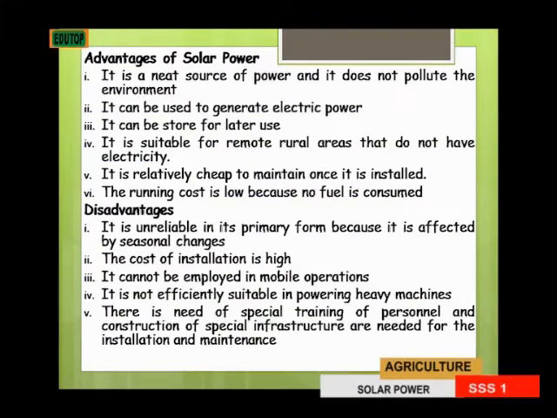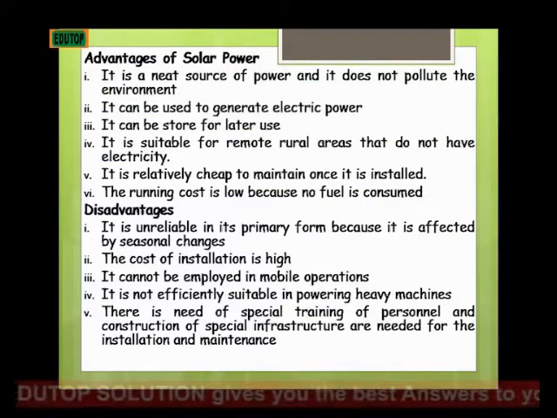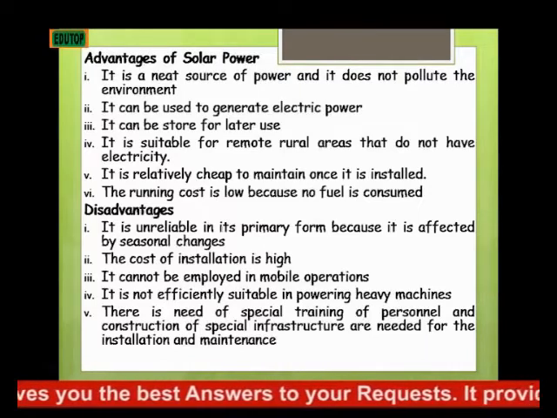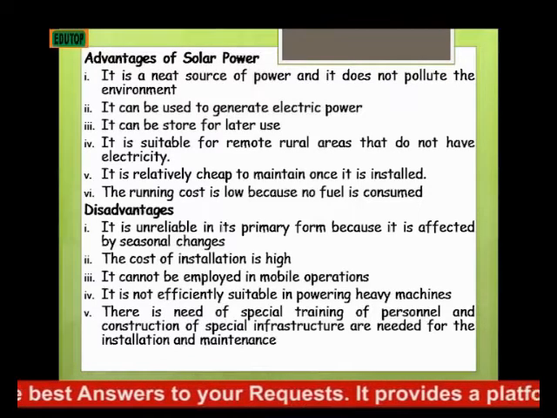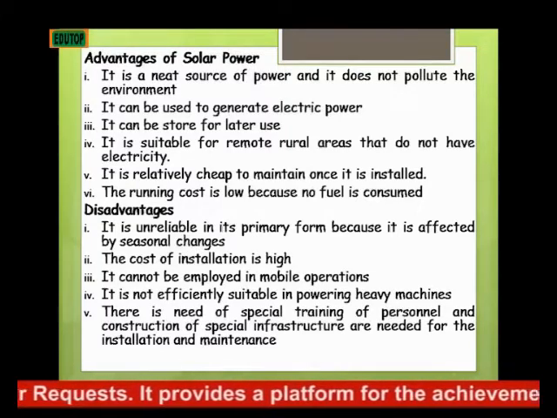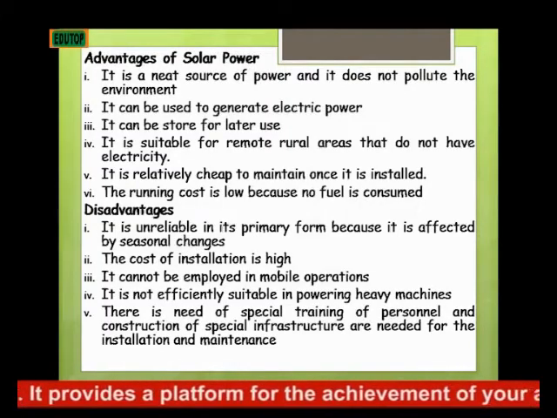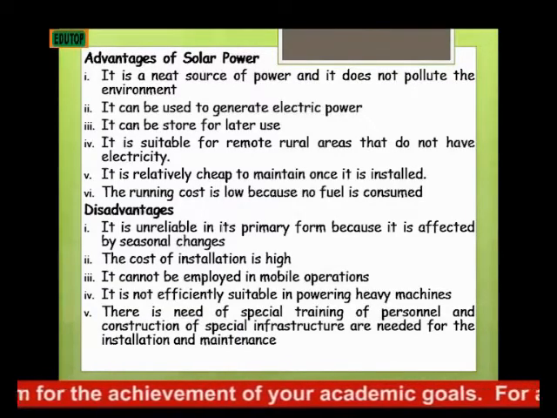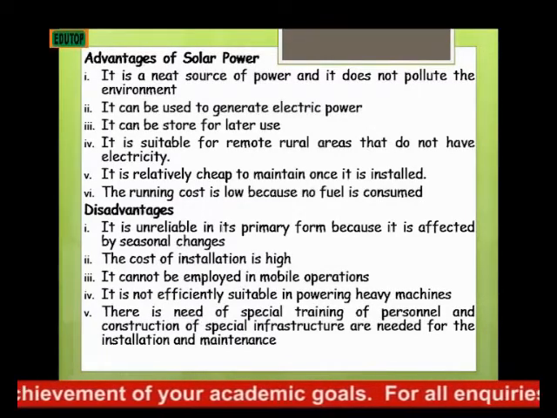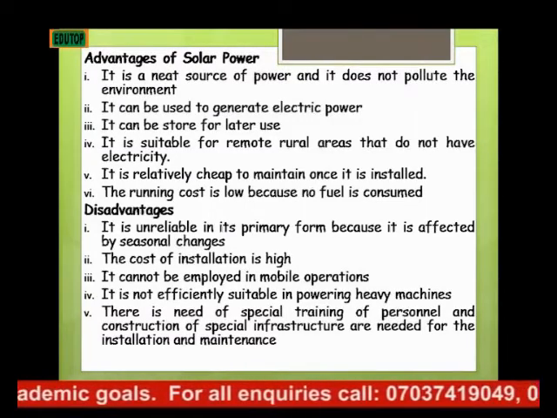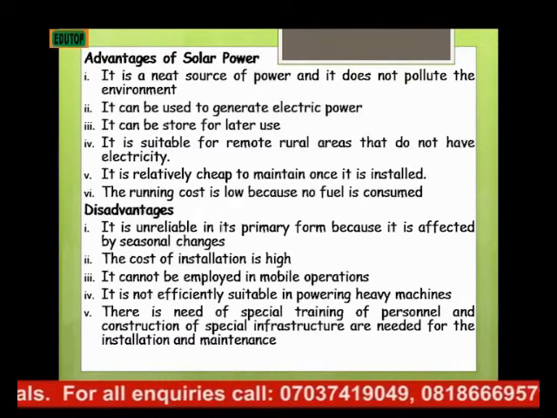Then, what are the disadvantages of solar power? It is unreliable in its primary form because it is affected by seasonal changes. Just like during the rainy season, you might be expecting the sun to come out during the day, and you might be shocked that there might not be sun to dry any of the agricultural produce.